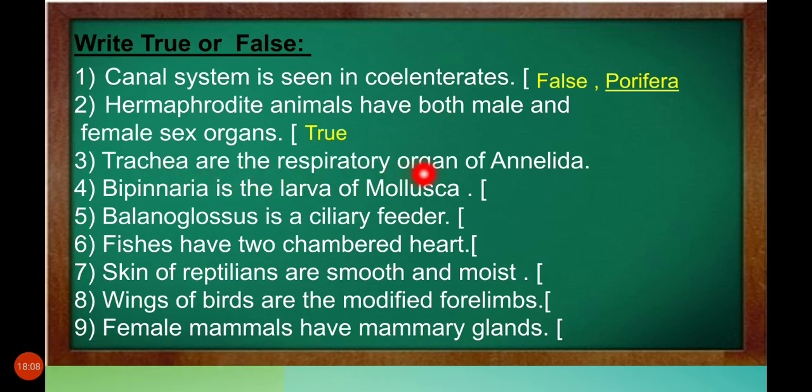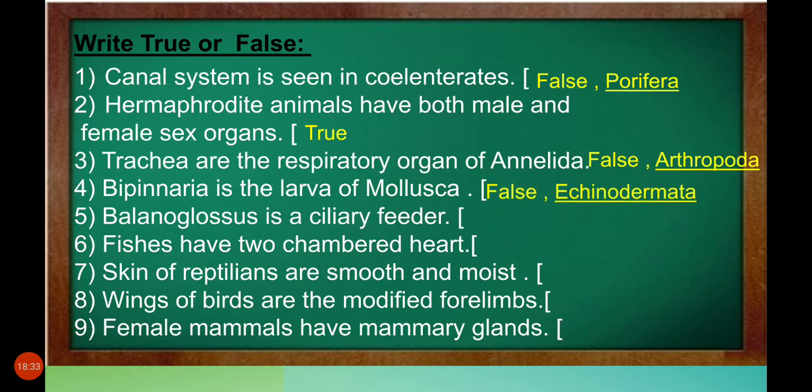Trachea are the respiratory organ of Annelida. Respiratory means breathing. Is it true or false? False. It is the respiratory organ of Arthropoda. Bipinnaria is the larva of mollusca. True or false? False. It is the larva of Echinodermata. Balanoglossus is a ciliary feeder. True.